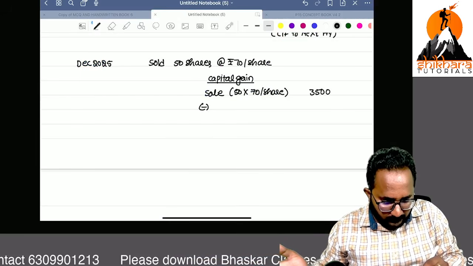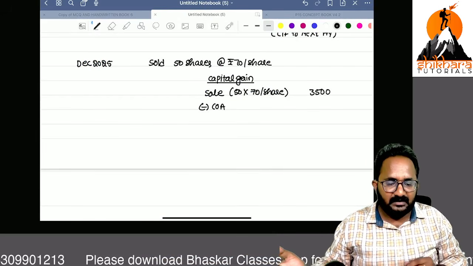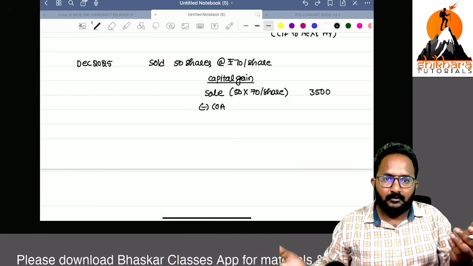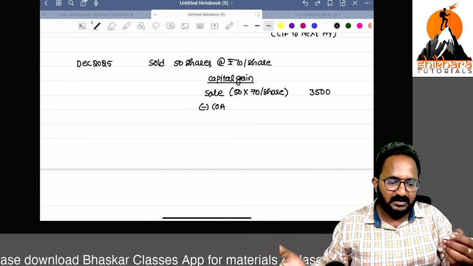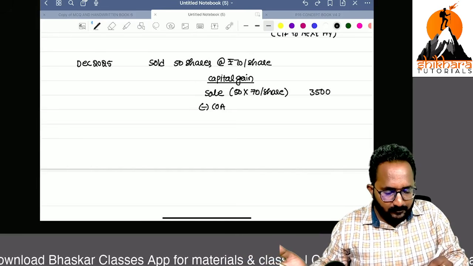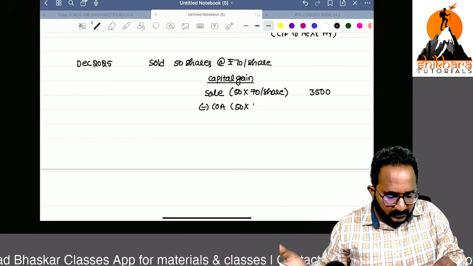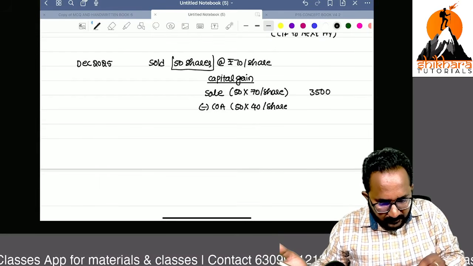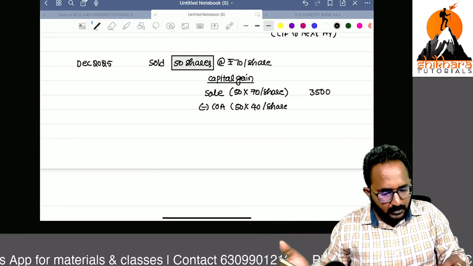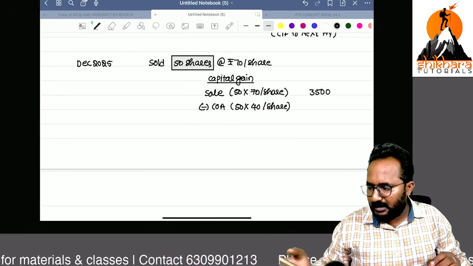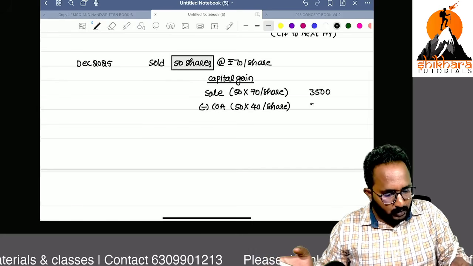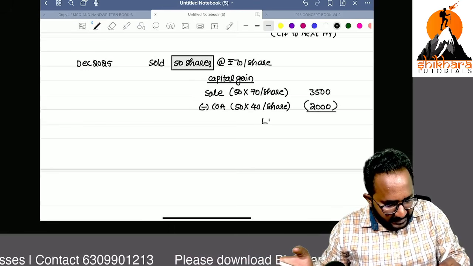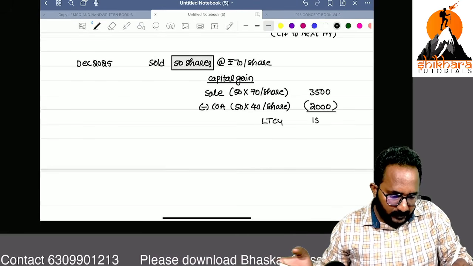Minus cost of acquisition. We can't take indexation here, because transfer is done on or after 23/7/2024. Remember, 50 shares cost 40 rupees per share, only 50 shares are transferred. That's why 50 into 40, 2,000. Definitely, long-term capital gain we have, 1,500.